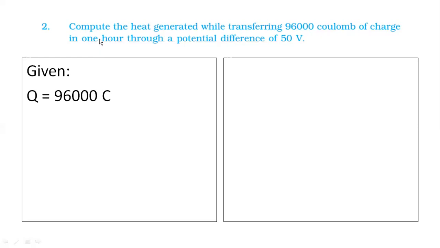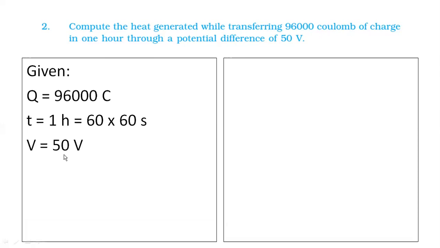What about this 1 hour? That is time. So time is 1 hour. Okay? I have to convert it into seconds. So 60 into 60, I have written S. Okay, seconds I have converted. What about potential difference? It is 50 volt. And what are we supposed to calculate? Heat we are supposed to calculate, right?